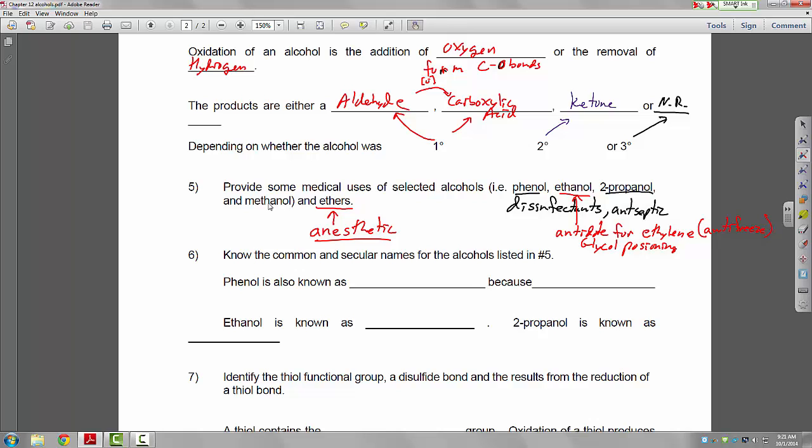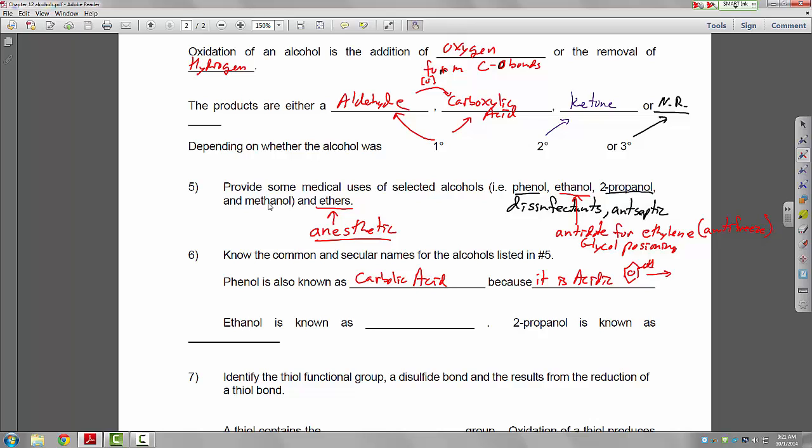Okay. Now the common and secular names for the alcohols listed in number 5. Right. So phenol is also known as carbolic acid because it is acidic. I'll draw a quick dissociation reaction. Right.